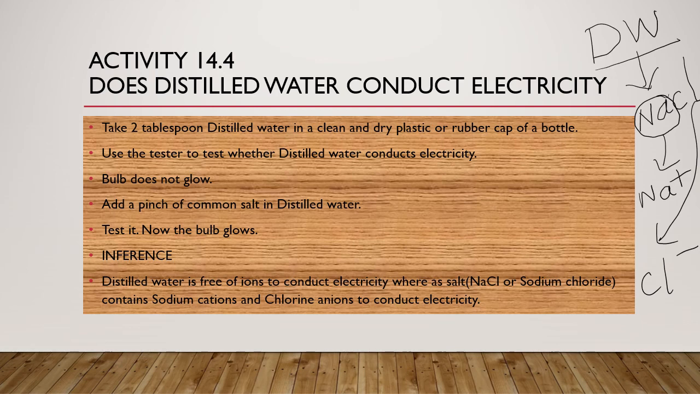So in this case, before going to the next slide, remember, first, distilled water cannot conduct electricity, the bulb does not glow. Second case, after changing this to an electrolyte, the bulb will glow because there are ions to pass the electricity now. We'll move to the next slide.